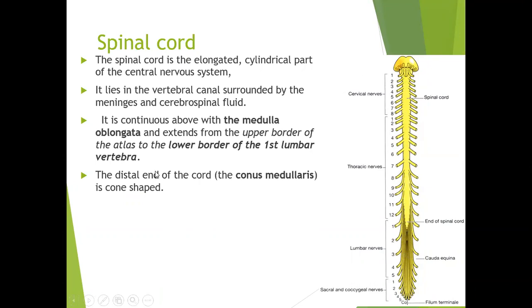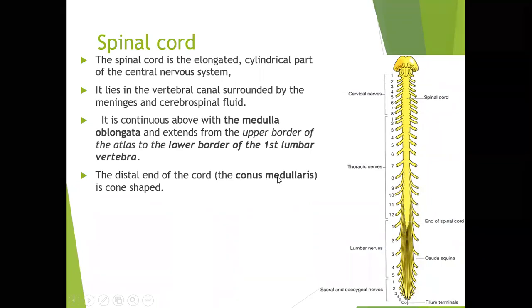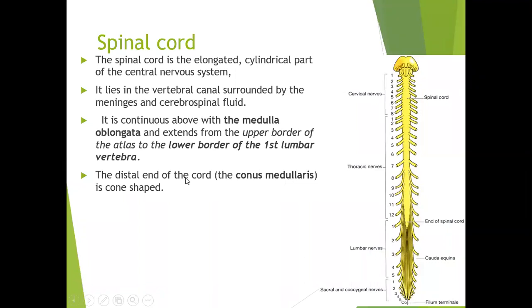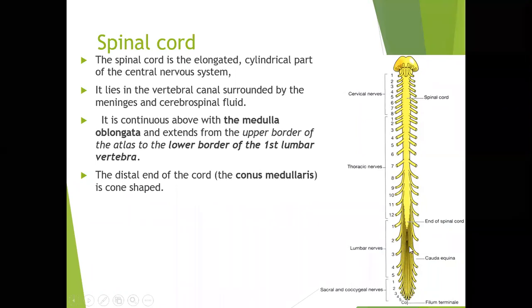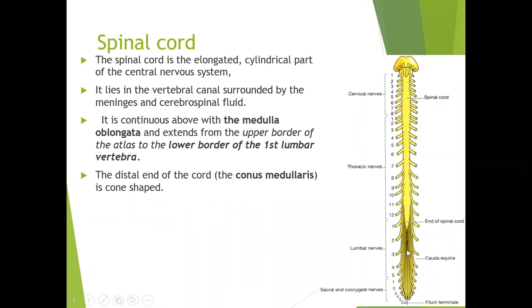The distal end of the cord will be cone shaped. It looks like an ice cream cone. That's why it is called the conus medullaris. If you see here, the lowermost part of the spinal cord looks like a cone. But the fibers will still be running downwards and they look like the tail of a horse.